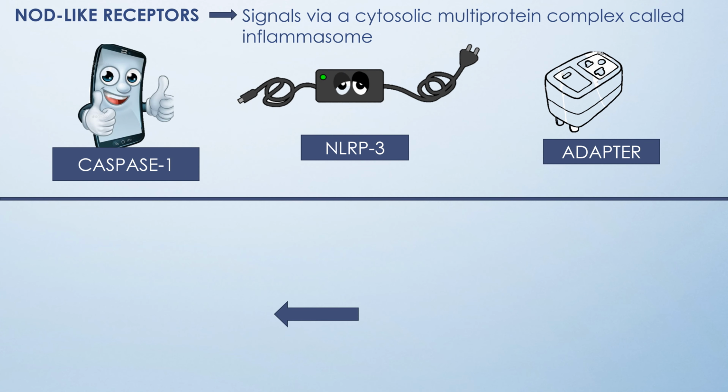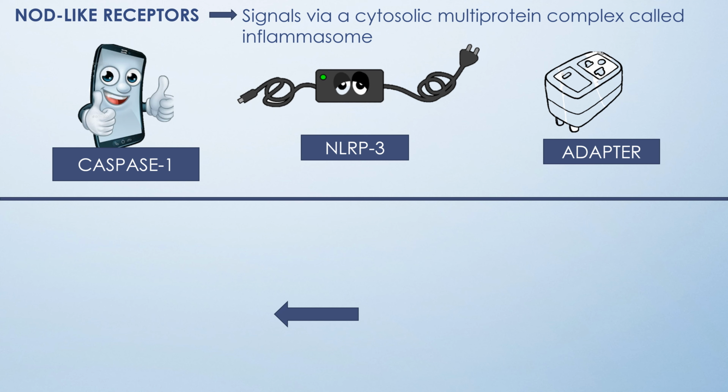Next, moving on to the NOD-like receptors. So the NOD-like receptors are the cytosolic receptors. Several of the NOD-like receptors signal via a cytosolic multiprotein complex called the inflammasome. So what is an inflammasome? Inflammasome is a protein complex that recognizes products of dead cells and some microbes and induces the secretion of the